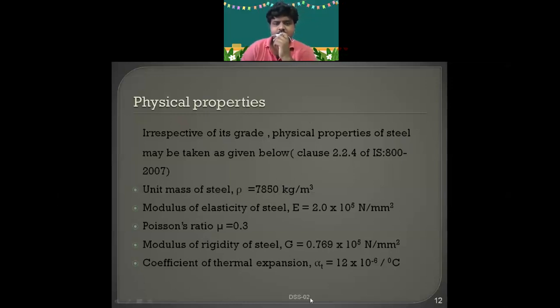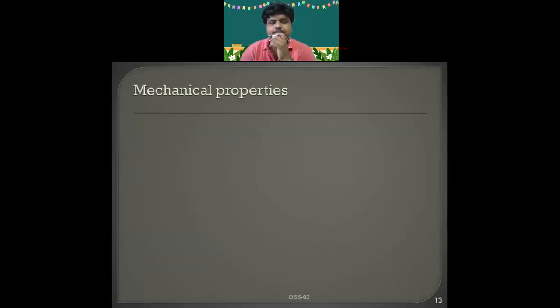Okay, and thermal expansion, 12 into 10 power minus 6 per degree centigrade. This is for steel, and for concrete it is 12 into 10 power minus 7 per degree centigrade. Okay, so because the coefficients of thermal expansion of steel and concrete are approximately equal, they get good bond between them. That's why it forms RCC. Okay, coming to the mechanical properties.